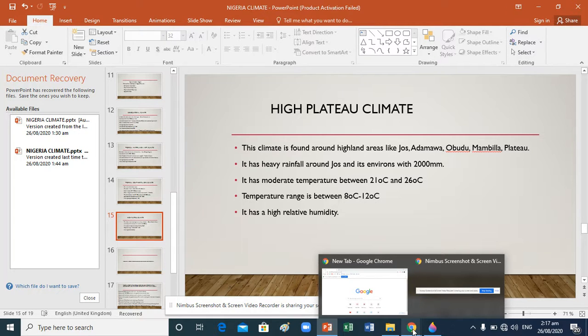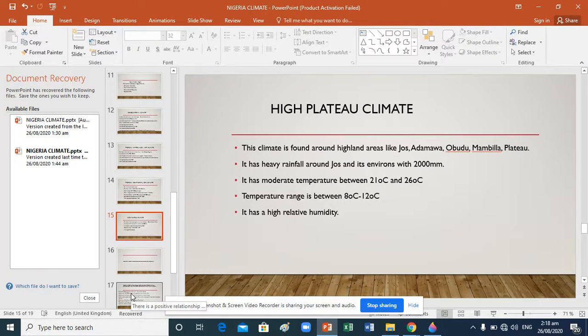And this climate is found around areas like Jos, Adamawa, Obudu, Mambila Plateau. Apart from that, another characteristic is this. It has heavy rainfall around Jos and its environs with 2,000 mm. It has moderate temperature between 21 degrees Celsius and 26 degrees Celsius. Temperature ranges between 8 degrees Celsius to 12 degrees Celsius. It has high relative humidities also. And that's all about the types of climate that we have.